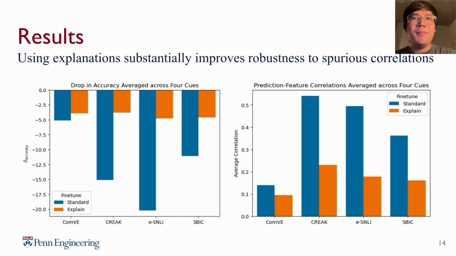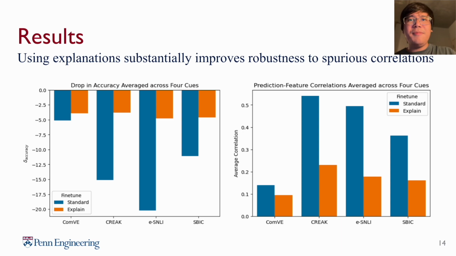First, from the accuracy plot, we see that our method outperforms standard fine-tuning, or fine-tuning without an explanation, across all of our tasks. This outperformance is substantial. We are able to cut the accuracy drop by at least half on 3 out of 4 of the tasks that we have. We also see similar trends in the correlation plot, where we can verify that the reliance on spurious cues is heavily reduced for most datasets under explanation fine-tuning.